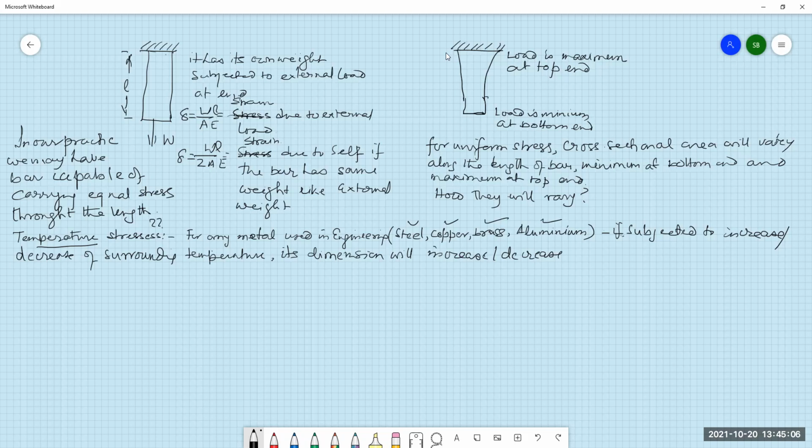If we do not allow the beam member, the prismatic bar, to increase or decrease its length, a stress is induced.